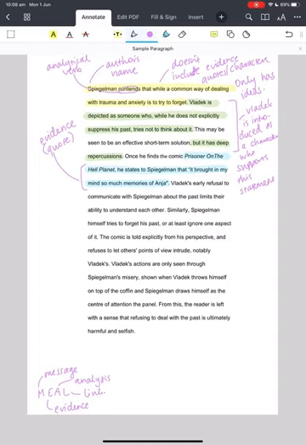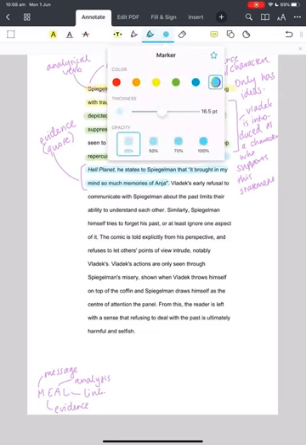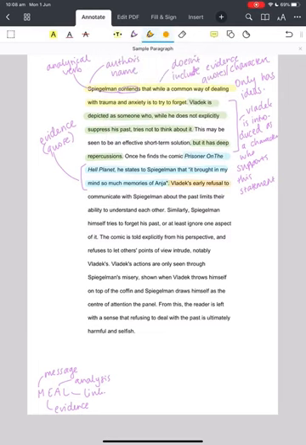Okay, Vladek's early refusal to communicate with Spiegelman about the past limits their ability to understand each other. All right, so now we've got an analysis of what's going on here. This is where it tells us what this actually means for the characters. What does this actually do? So that's the analysis.